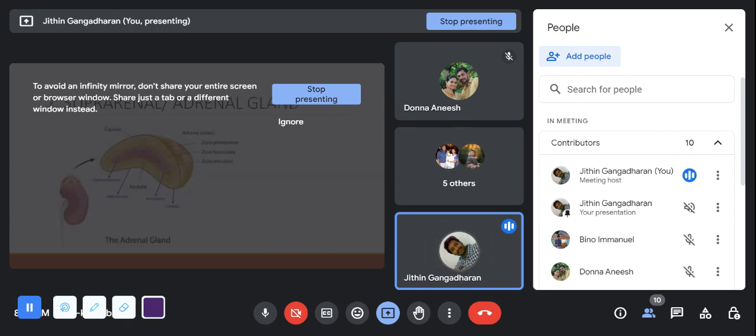Next, we have the suprarenal glands, the gland which is just above the kidney. That's why it is known as a suprarenal gland. And the coverings of the suprarenal gland: we have zona glomerulosa, zona fasciculata, zona reticularis. But let me remind you that is not the major part. This is the major part. See, the cortex of the suprarenal gland.